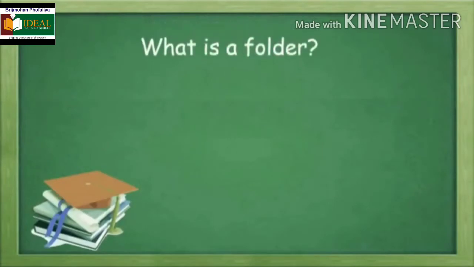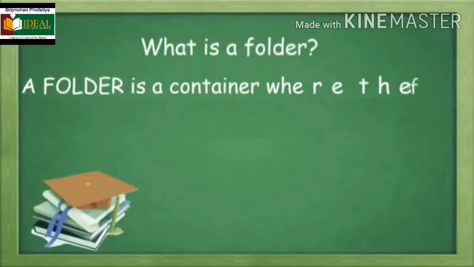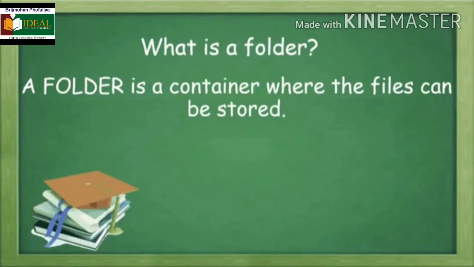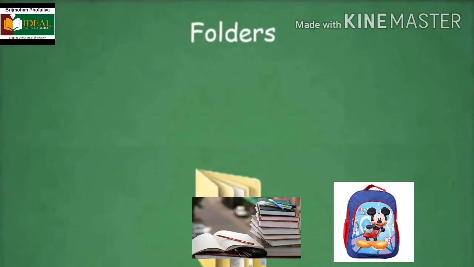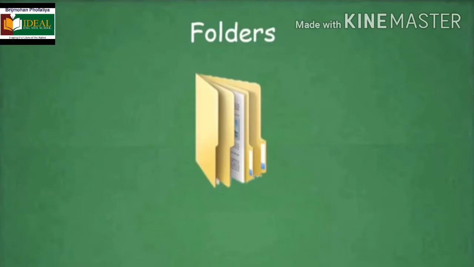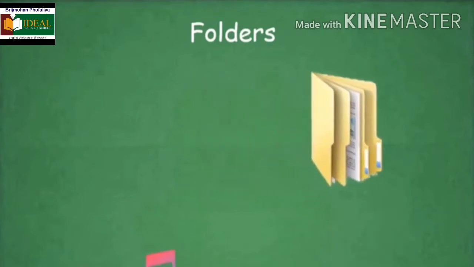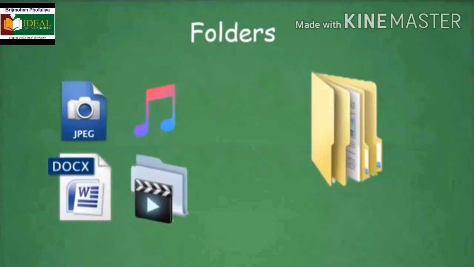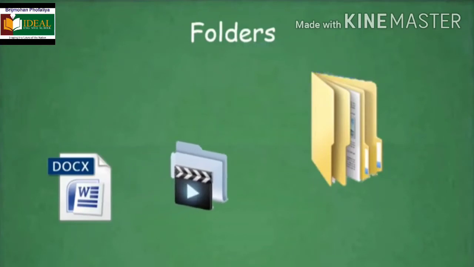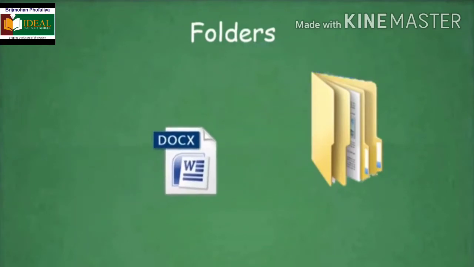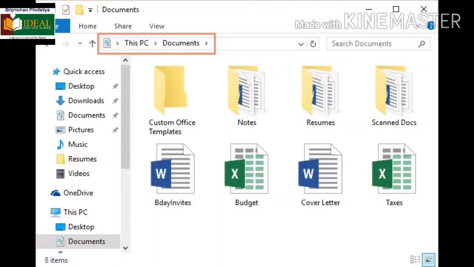Now let us see what a folder is. A folder is a container where the files can be stored. For example, your bag is like your folder and all your books are like files. You keep your books in your bag. It means you keep the files in your folder. So all these files we can organize in a folder. This is the difference between files and folders.